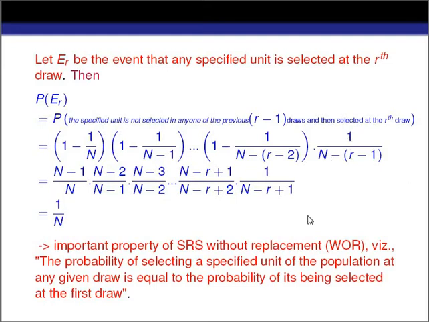So, after calculating all these things, the terms will cancel out one another. After cancelling, we will get 1 by capital N. And what is this? This is the probability of selecting any unit at the first row.